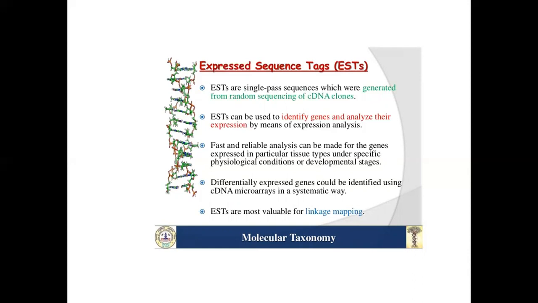Fast and reliable analysis can be made from the genes expressed in particular tissue types under specific physiological conditions or developmental stages. Differentially expressed genes could be identified using cDNA microarrays in a systematic way. Expressed sequence tags are most valuable for linkage mapping.